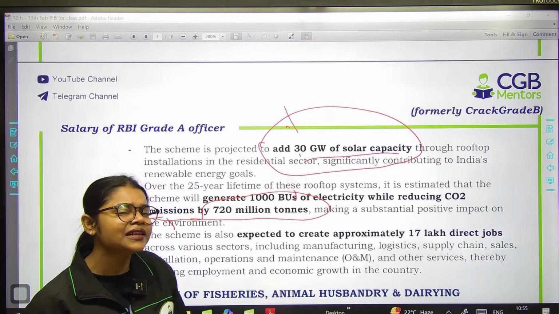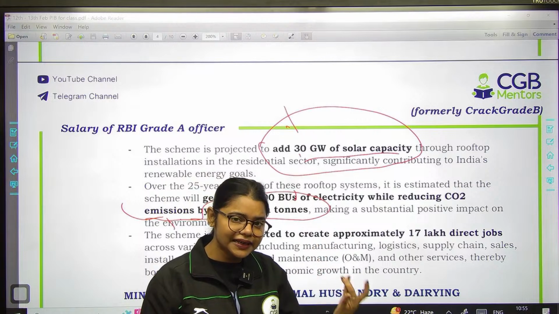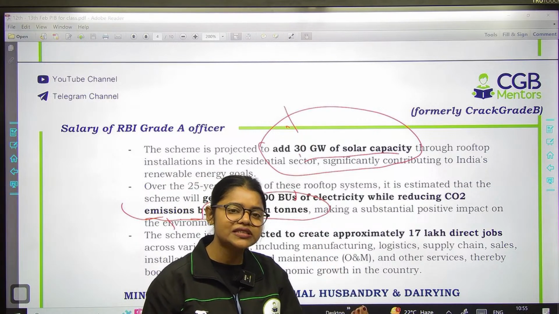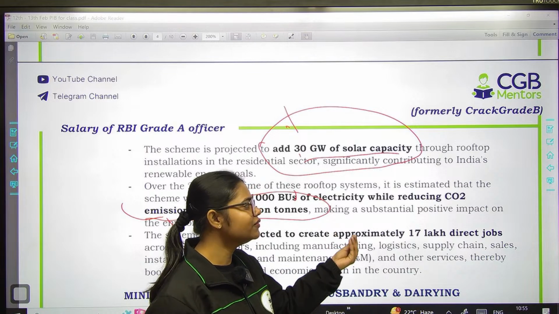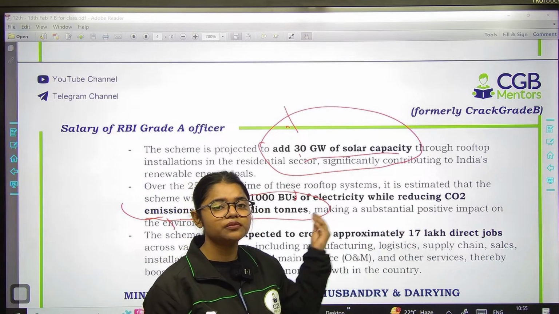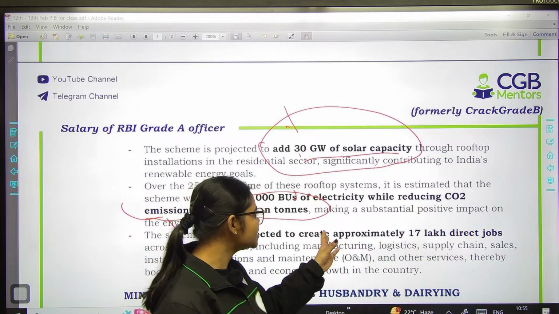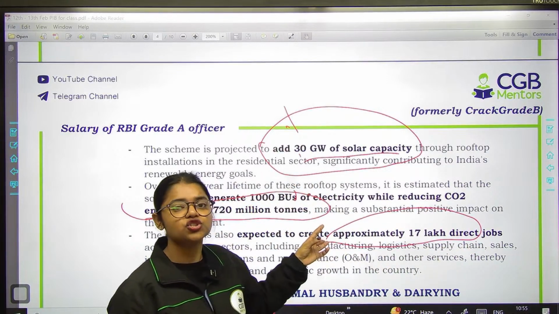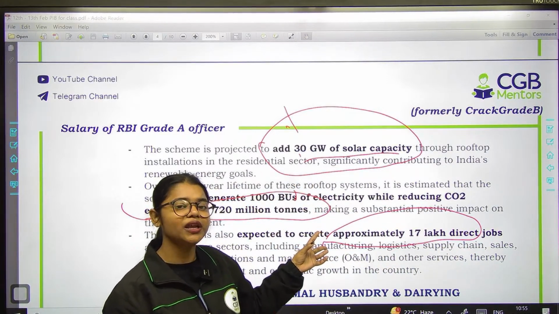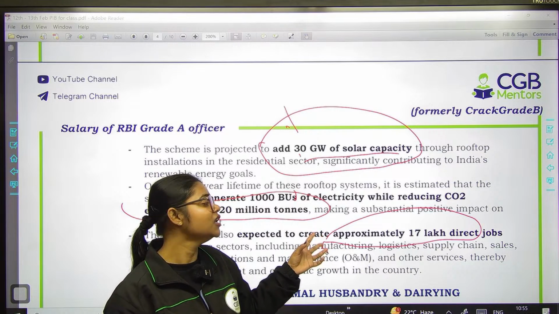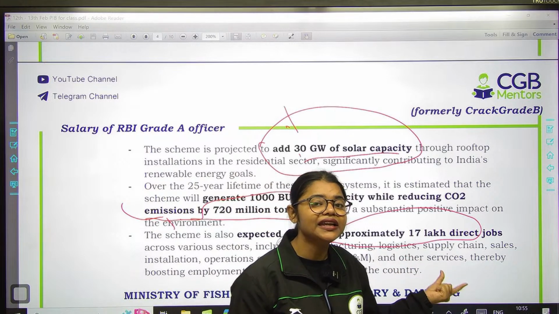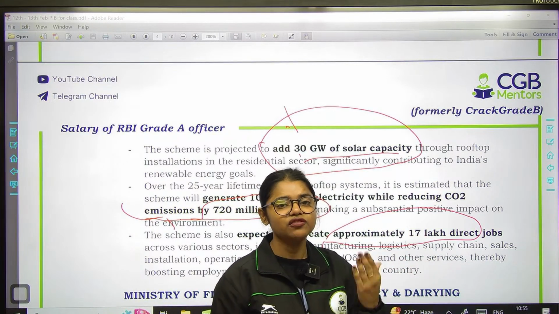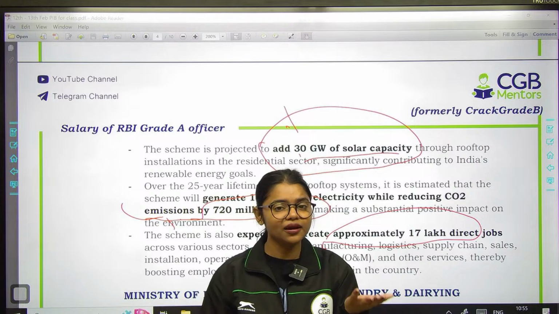जैसे अभी हमने बात की है that solar energy is a clean energy, right? It's a renewable energy. So obviously greenhouse gases जो होती है वो कम emit होगी, right? So this particular initiative will help in reduction of CO2 emission by 720 million tons. And जैसे मैंने बोला that you need people to install solar rooftop panels, right? You need people to maintain that particular solar panel. So at the end, this particular initiative will directly create 17 lakh jobs. And if the people are getting jobs, then their income will increase, right?